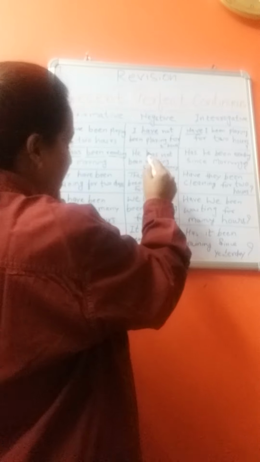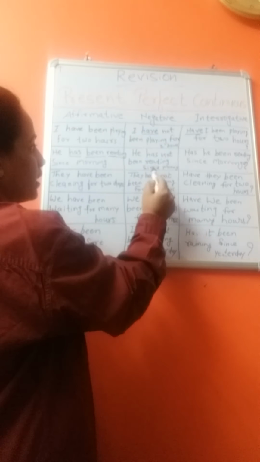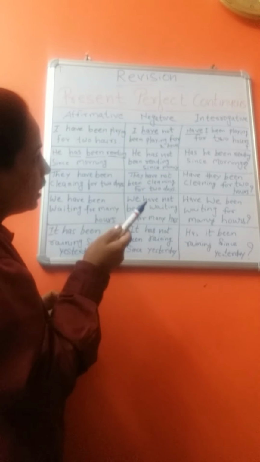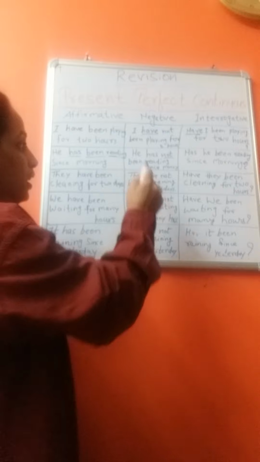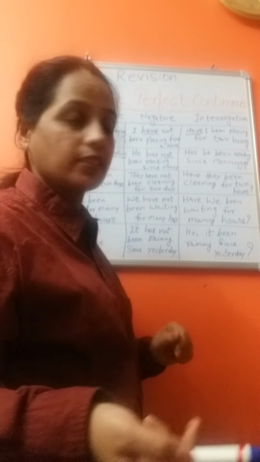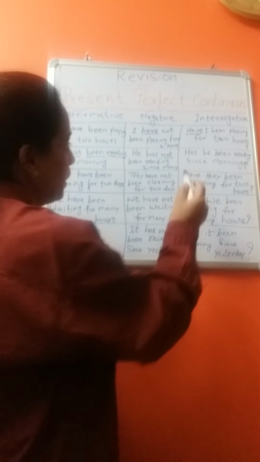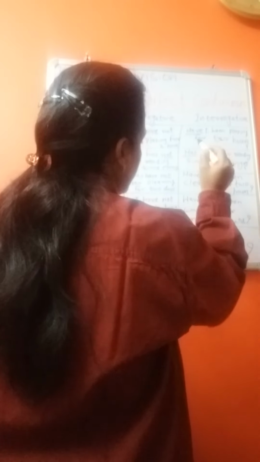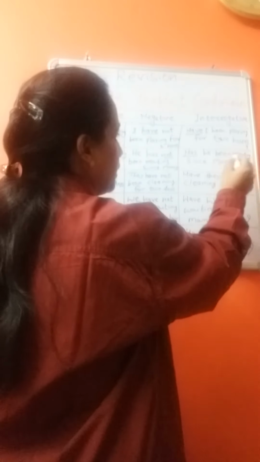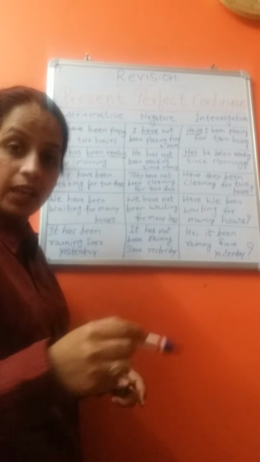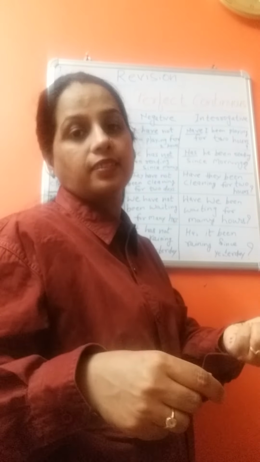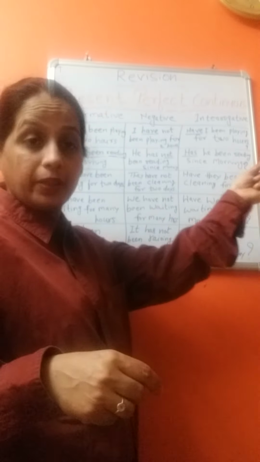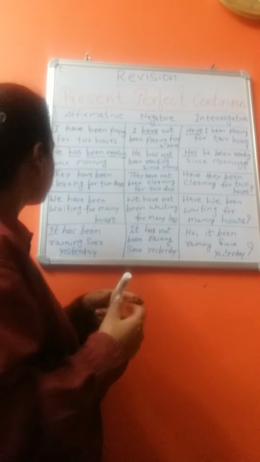How to make it negative? He has not been reading since morning. We add not between has and been. He has not been reading since morning. How to make it an interrogative sentence? Has he been reading since morning? We are asking someone. Has he been reading since morning?